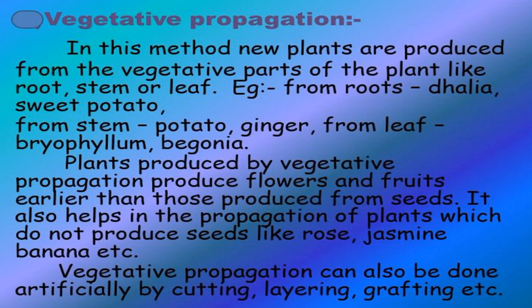Second one, layering. In layering, the roots are artificially induced on the stem branches before they are detached from the parent plant for propagation. Layering can be done by simple layering, mound layering, and by air layering. Next one is grafting.